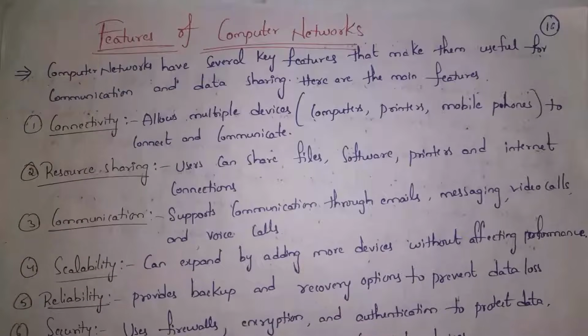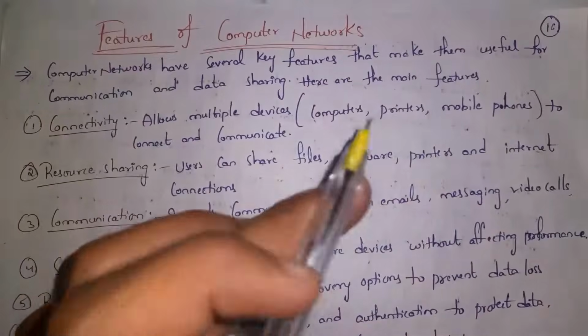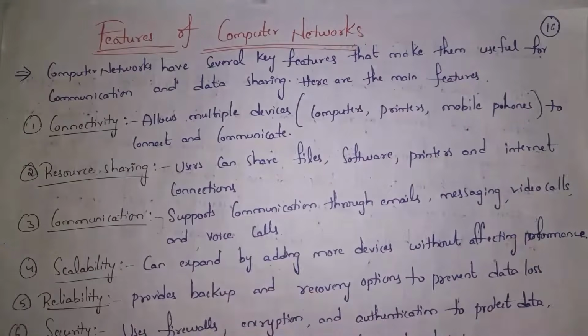Next, I will explain features of computer networks. Computer networks have several key features that make them useful for communication and data sharing. These are key features of computer networks. And the first one is connectivity. Guys, by using computer networks, we can connect to multiple devices like computers, printers, mobile phones, etc. And connection can be either wired or wireless. So first feature is connectivity. And second one is resource sharing. Guys, by using computer networks, we can share resources like files, software, printer, internet, etc.